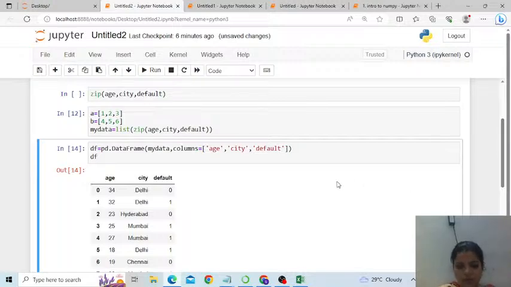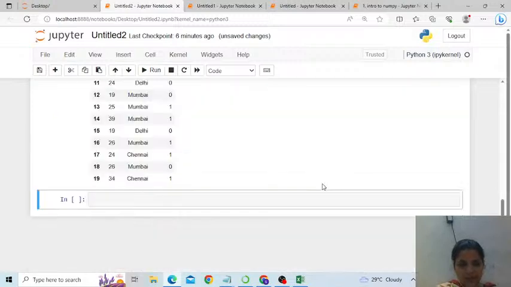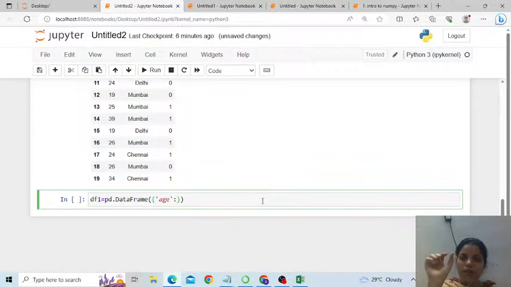Another method to create a data frame: say df1 this time, pd.DataFrame, and use a dictionary, that means key-value pairs. Age will be the header, it acts as the key and column header, and it takes values from the variable age.